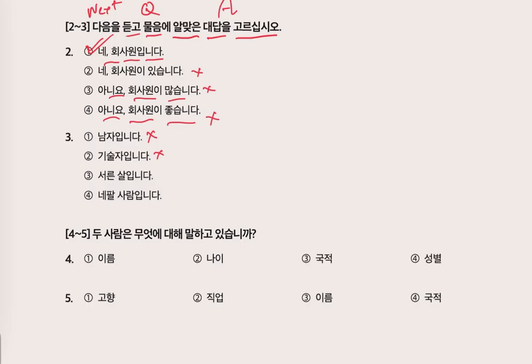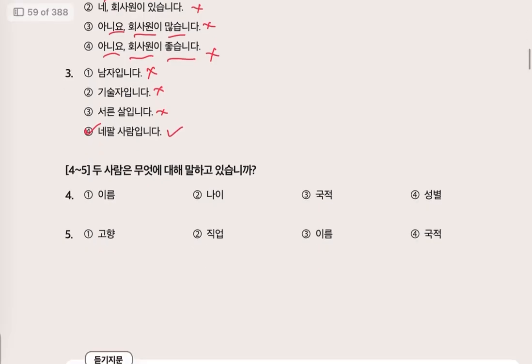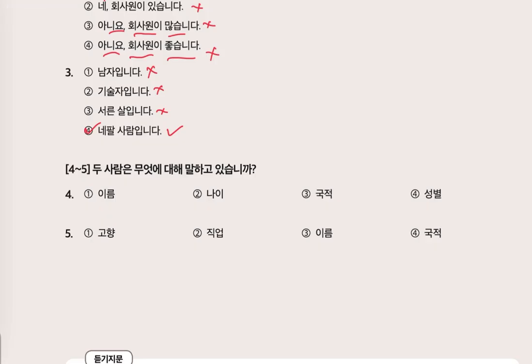I am a technician. This is not the answer. 3. 30살입니다. I am 30. No, this is not the answer. 4. 네팔 사람입니다. This is our answer. I am from Nepal.